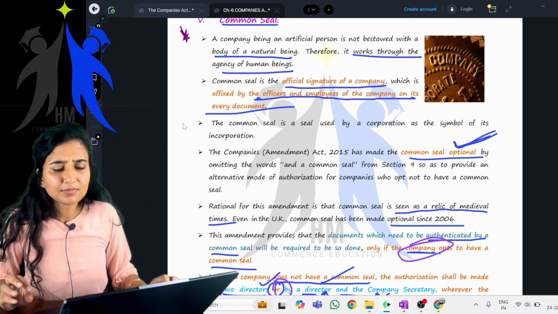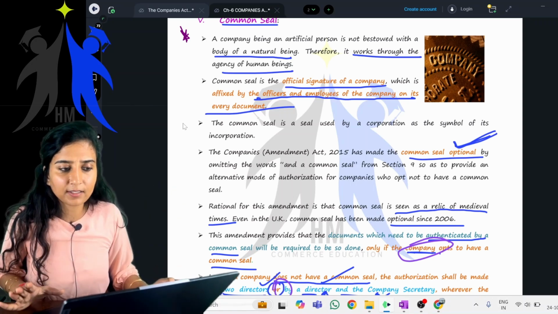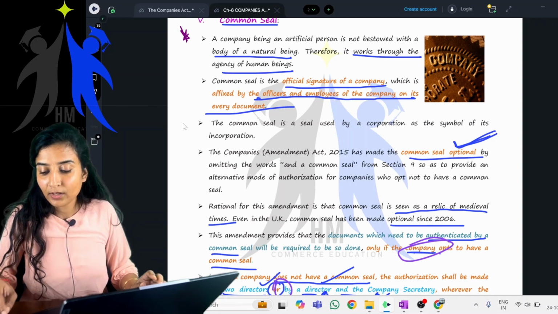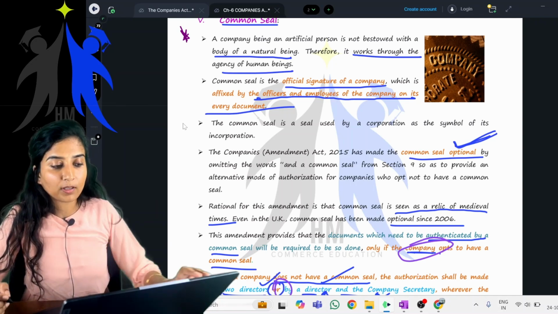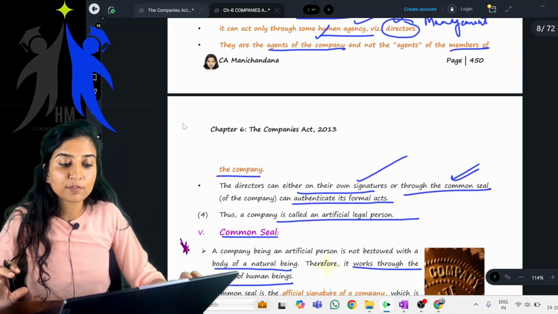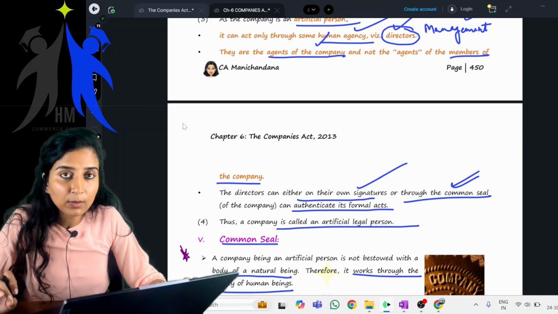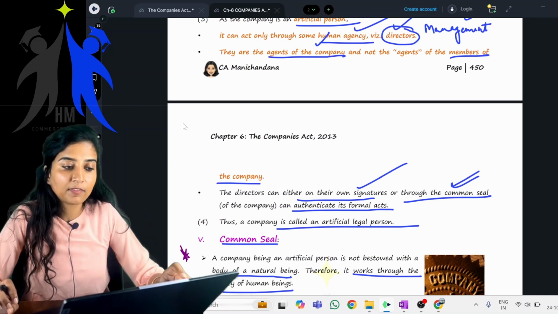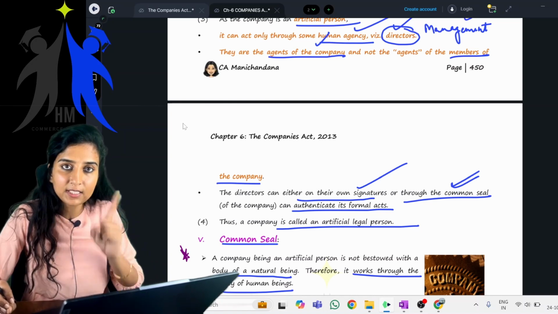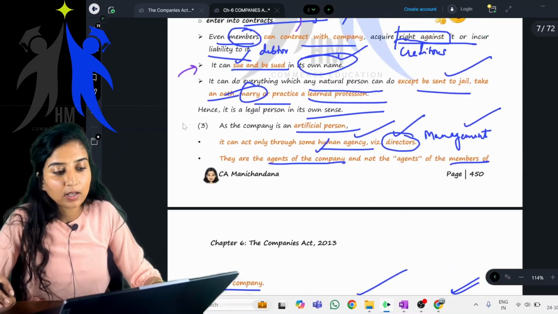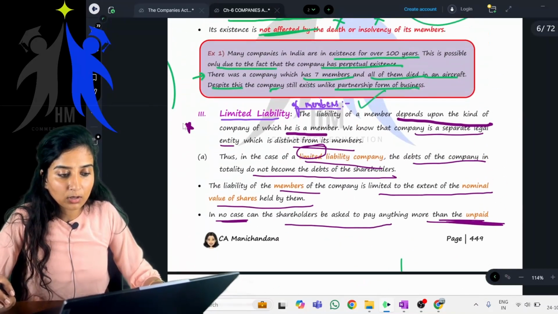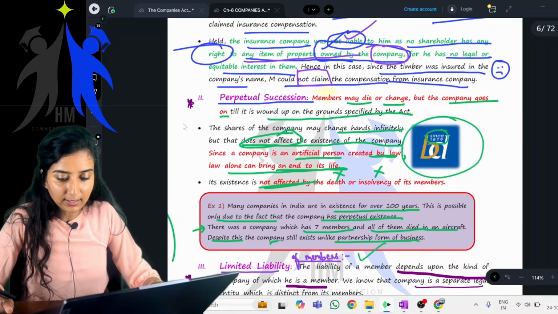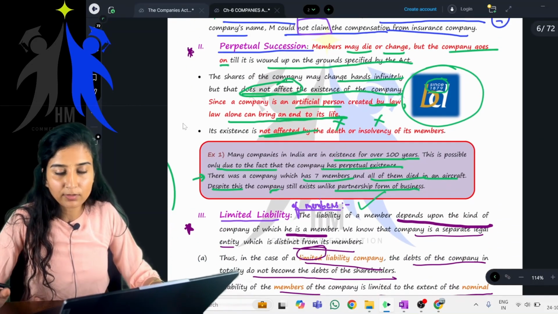Getting it? You can write it on your own, that is a different thing, but you cannot leave any topic. You have to study all of the topics. You have to give equal weightage. You have to give equal importance to every single topic in your book. If it is there in your book, there is every chance that it can come in your examination. Getting it?